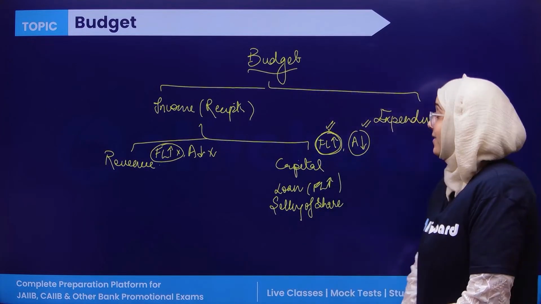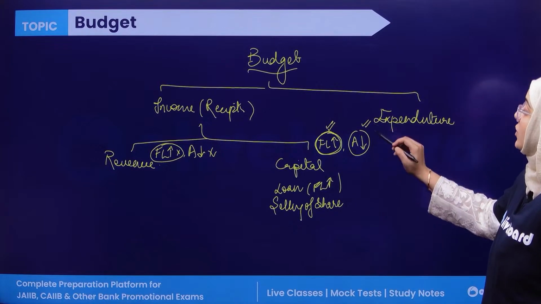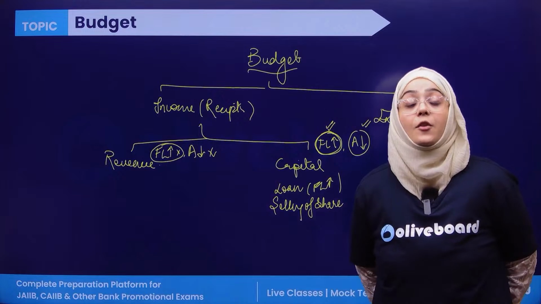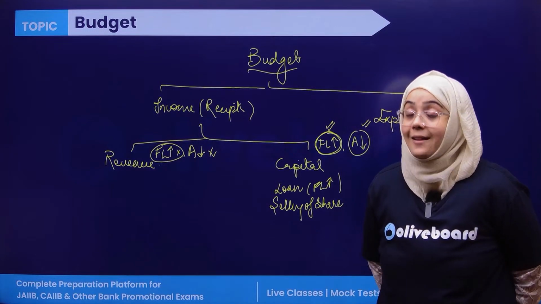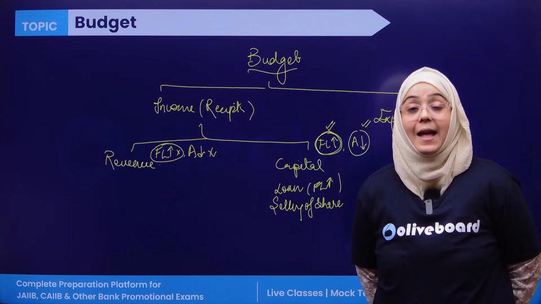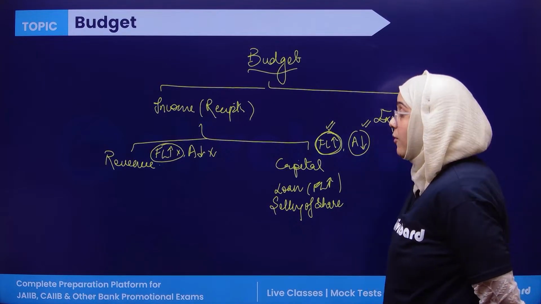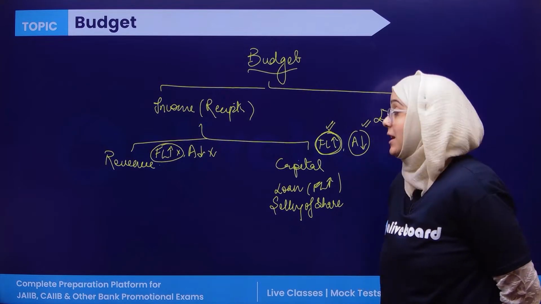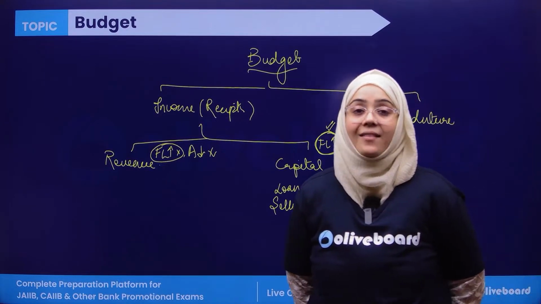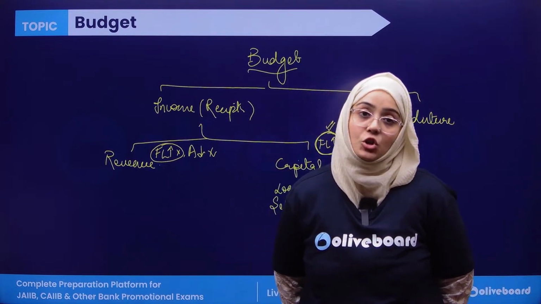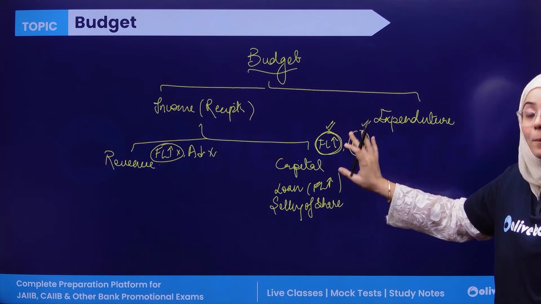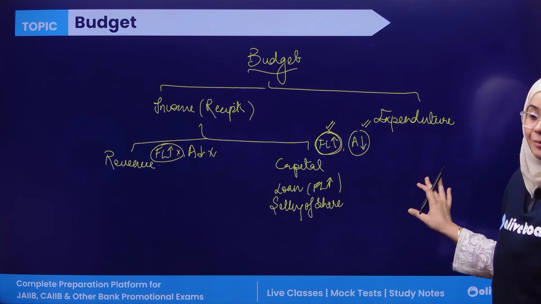In the same way, I said that if the asset is reduced, then it is capital income. If the asset is not reduced, then it is a revenue income. It is not said that revenue income increases the financial assets. So first of all, just remember this: revenue and capital income are not opposite of each other, because income has its opposite in the expenditure. If we talk about the exact opposite of this, it lies in the expenditure.